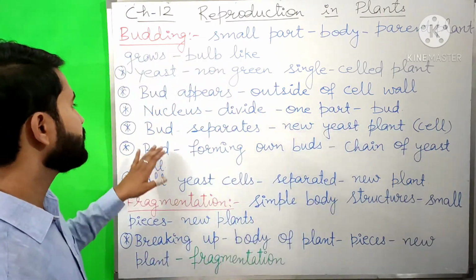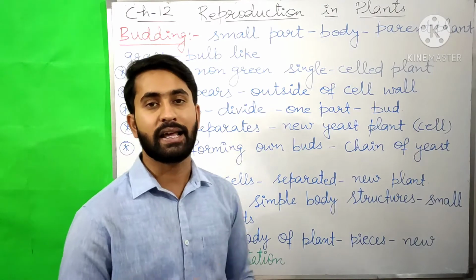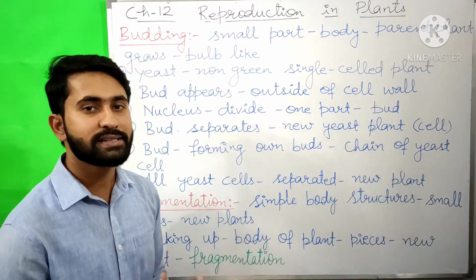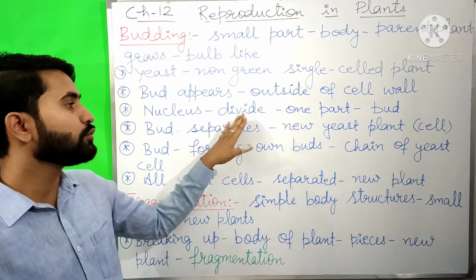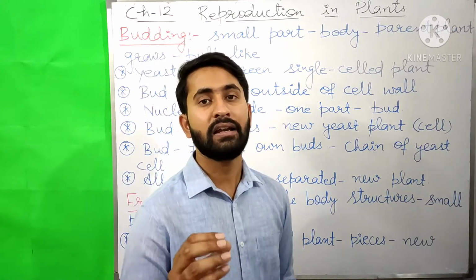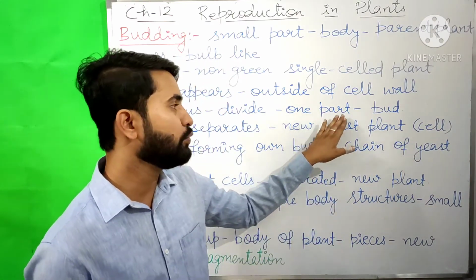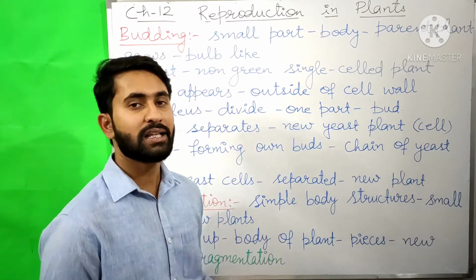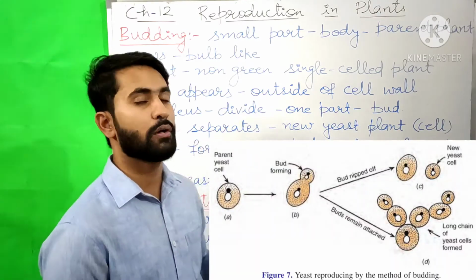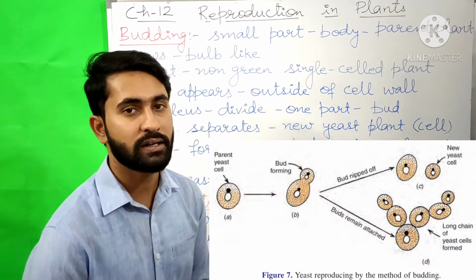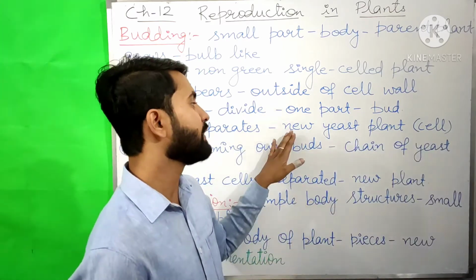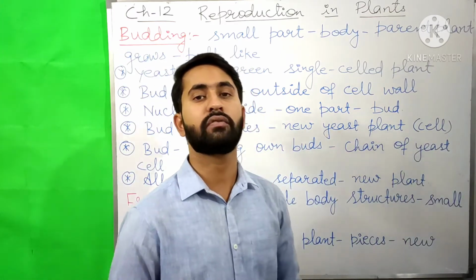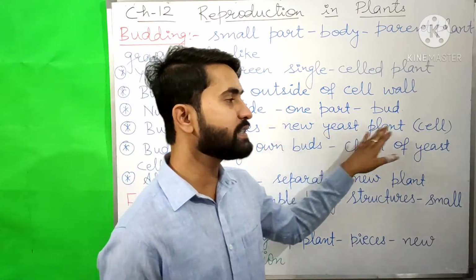Then the nucleus of the parent yeast cell divides into two parts, and one part of the nucleus goes into the new bud. Then the bud gets separated from the parent yeast plant and it forms a new yeast plant, or we can say a new yeast cell.